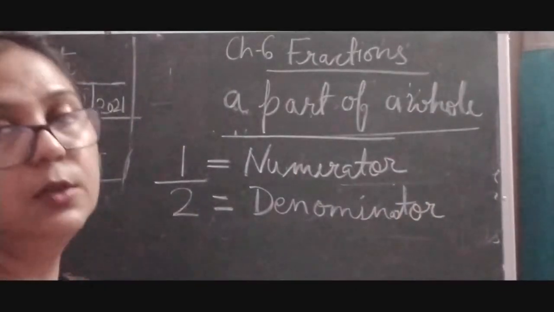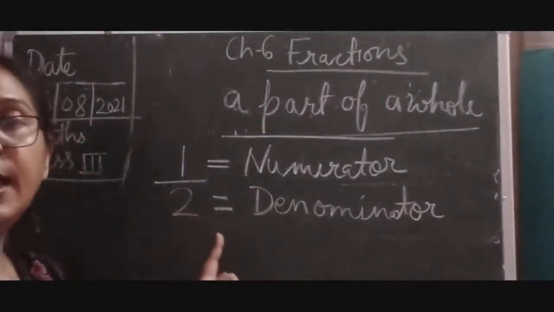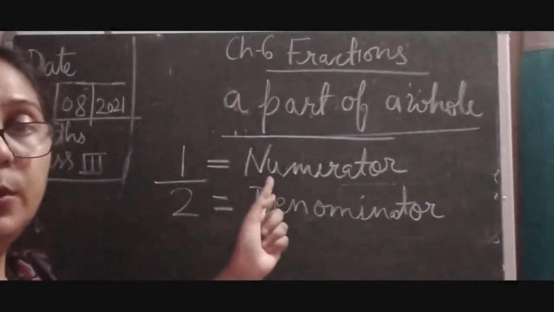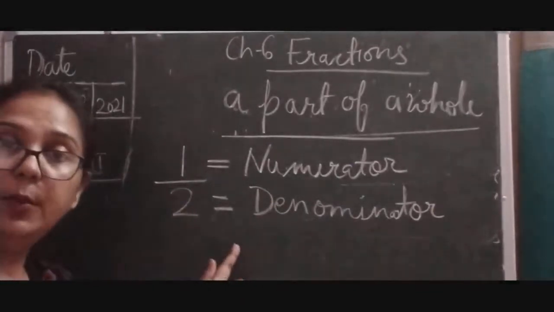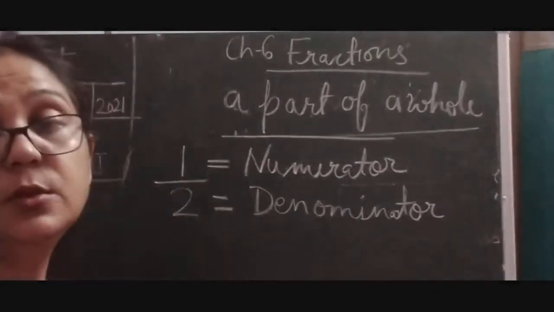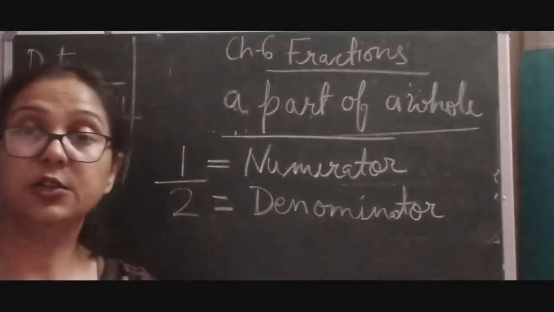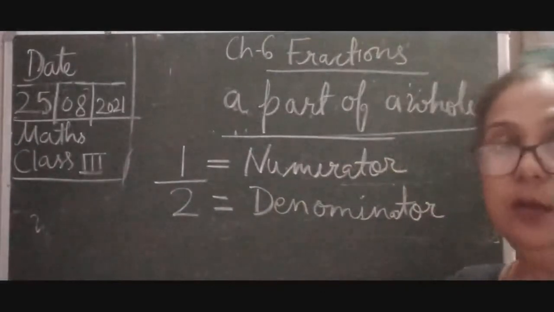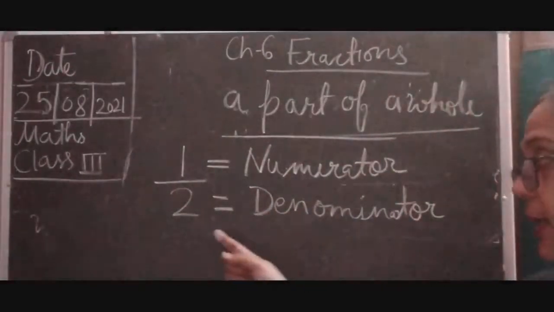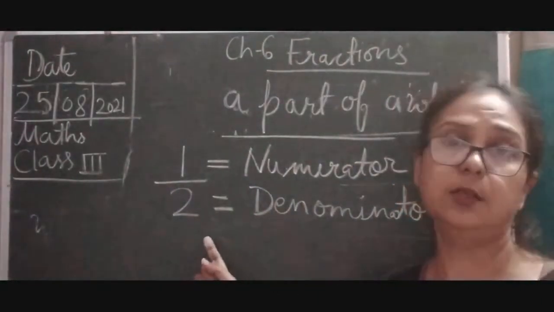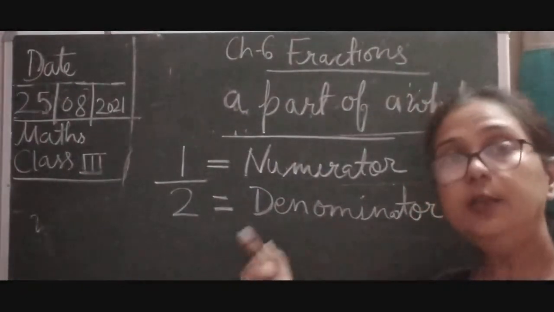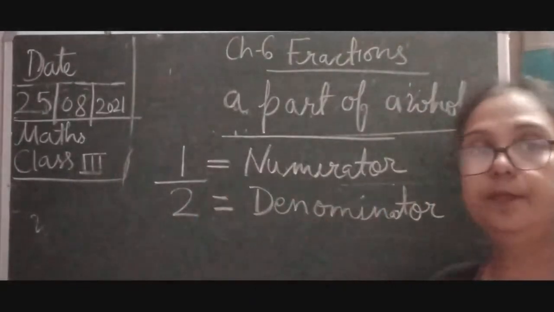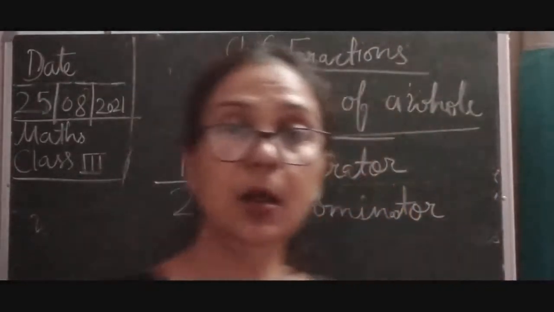Denominator. Okay, so this is called numerator and this is called denominator. Okay, so remember this. This is called numerator and this is called denominator. So these are the terms of a fraction. These are the numbers of a fraction. It means whatever the part you have done, this is your part, and how many parts you get, that is this. So that is called numerator.